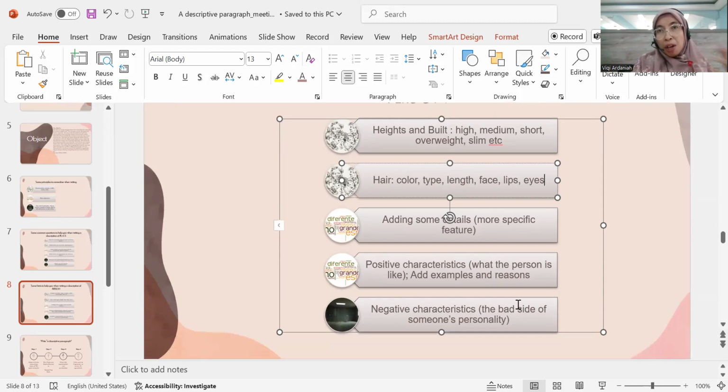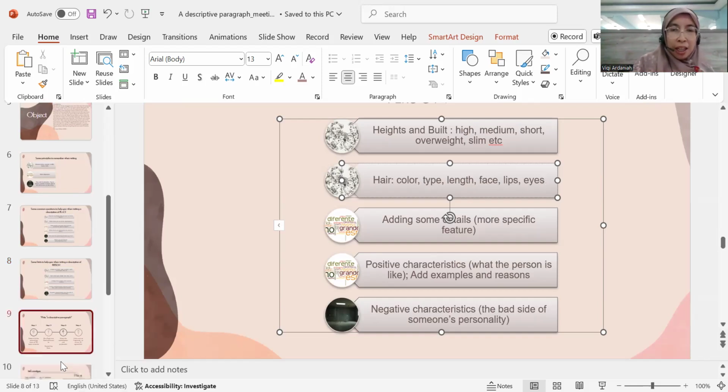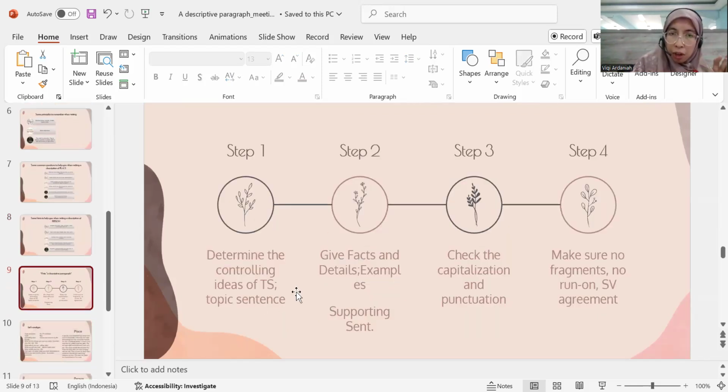Also, when you are writing a description of a person, you can write negative characteristics, the bad side of someone's personality. Let's say I am impromptu. So sometimes I'm impromptu in deciding some things. That's how we write the descriptions of, let's say, a sentence or a paragraph.